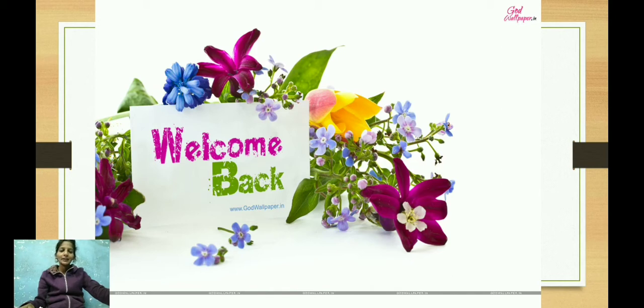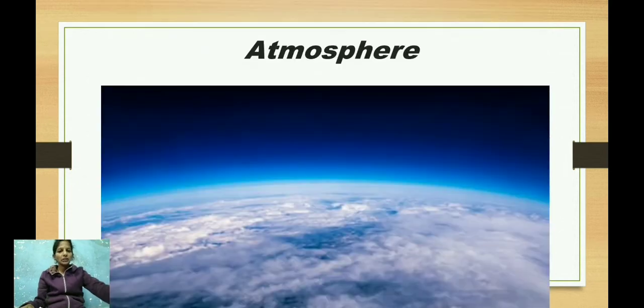In the previous session, we have learnt about the hydrosphere. Today we are going to study the atmosphere. The envelope, that is a covering or layer of air around the earth, is called the atmosphere. As we go higher from the surface of the earth, the air in the atmosphere becomes rarer. Rarer means not found in large amounts.